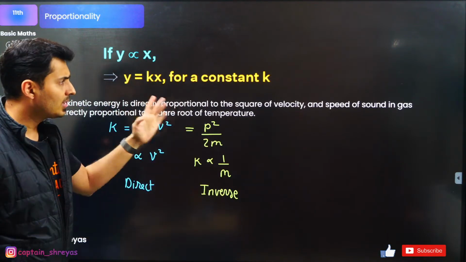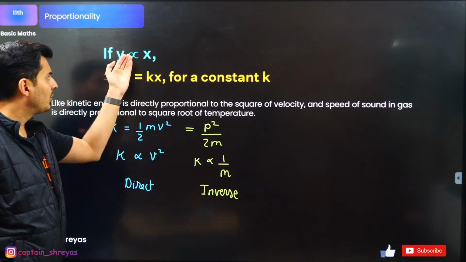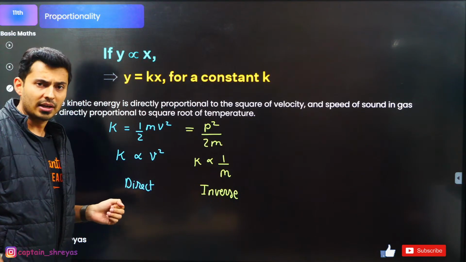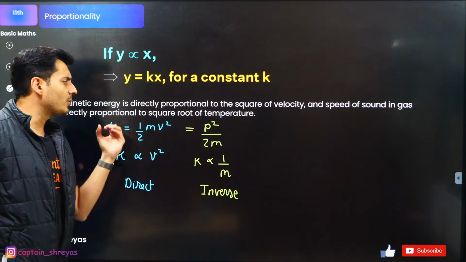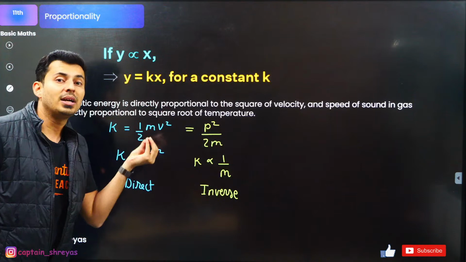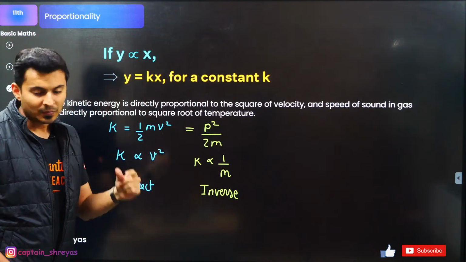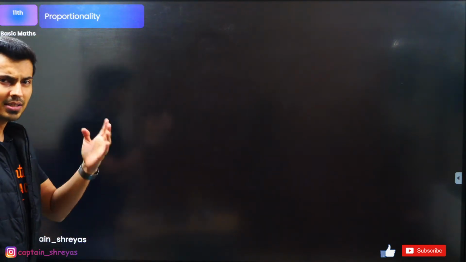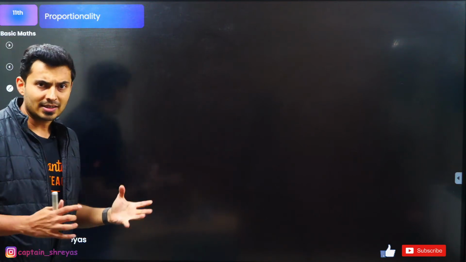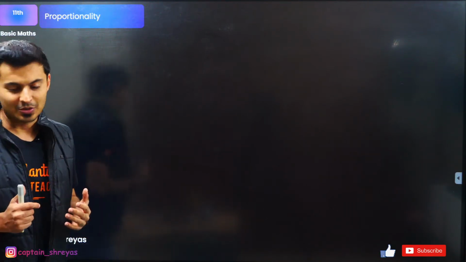Understood the difference between direct, indirect, proportionality, constant of proportionality, and depending on different formulas, forms, you can have different things proportional to each other. Okay, let's take up some understanding problems, concept building exercise, and then I will give you some numerical questions also.